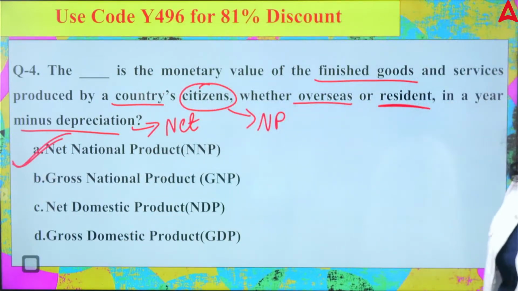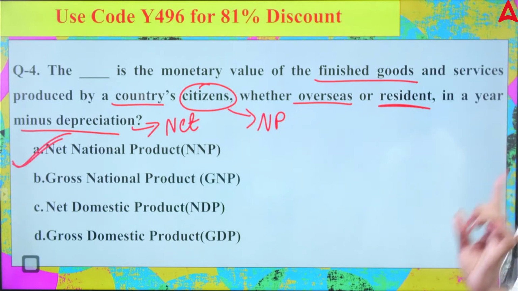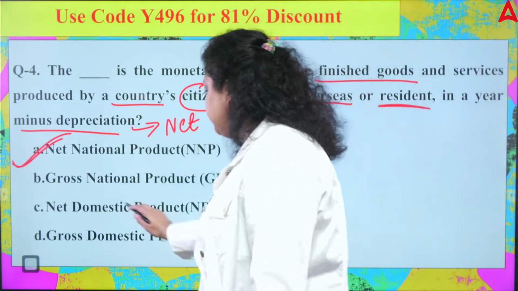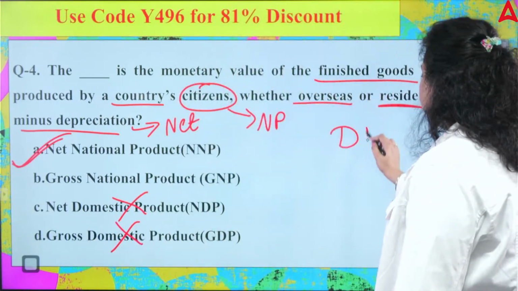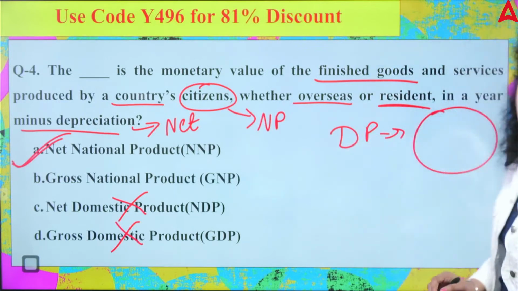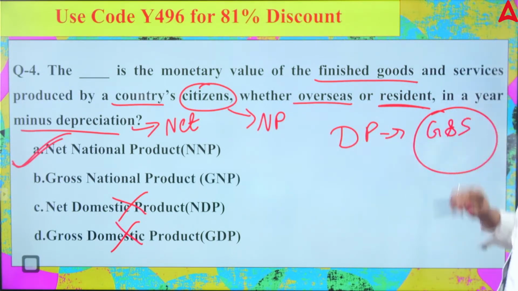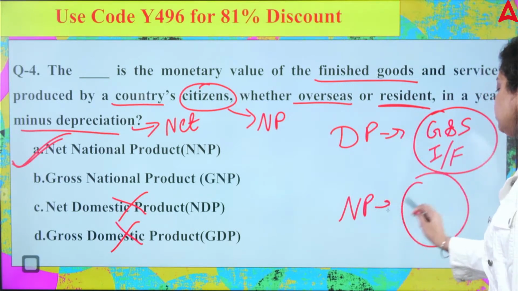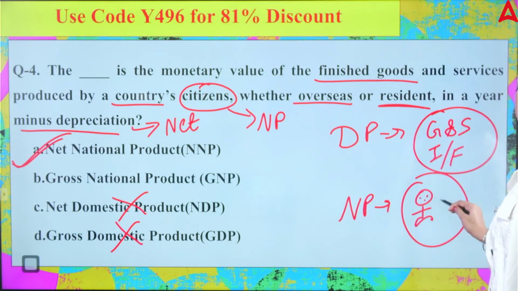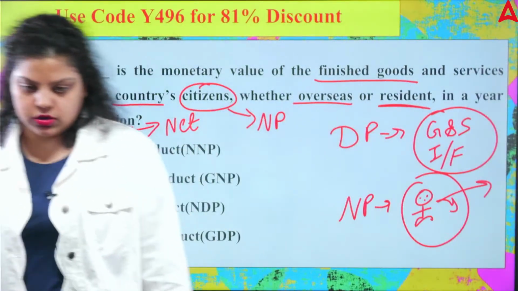Why are you saying B and C? No. First, the product has been produced by the citizens, so it can't be the domestic product. Domestic product simply means production within the geographical boundary, by an Indian or foreigner, doesn't matter. If you talk about national product, it is the product produced by the citizens of a country within or outside the geographical boundary. Do make sure you cover the foundation classes of the batch because I have explained all these there. So the right answer will be NNP, A option. Clear?